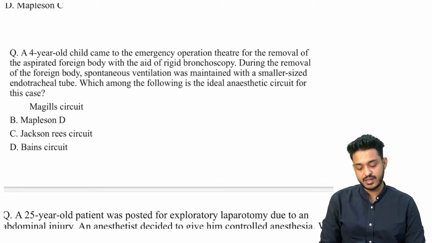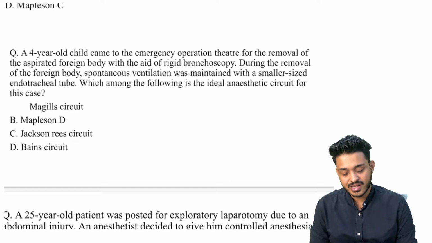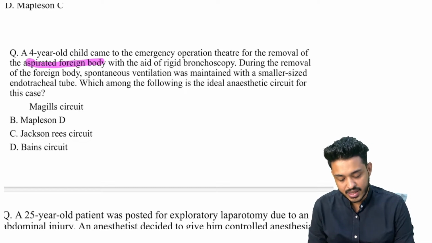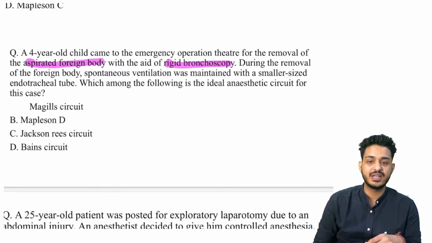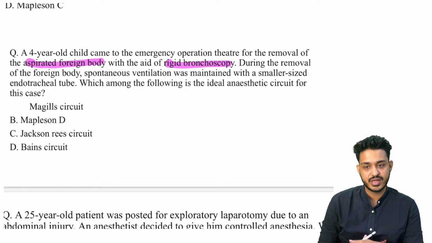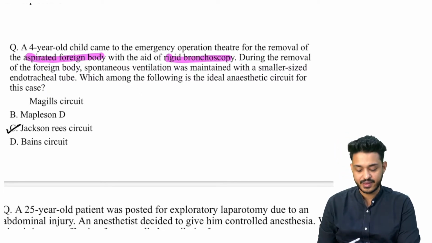A 4-year-old child came to the emergency for operation during the removal of aspirated foreign body. With the aid of rigid bronchoscopy during the removal of the foreign body, spontaneous ventilation was maintained for a smaller size endotracheal tube. Which among the following is the ideal anesthetic circuit in this particular case? Here also, very good guys. Here also the answer is going to be Jackson Rees.